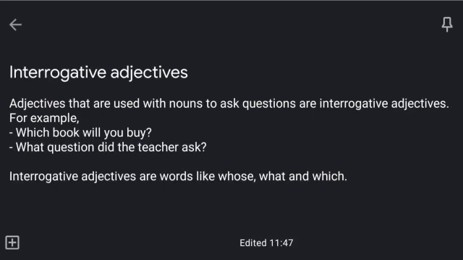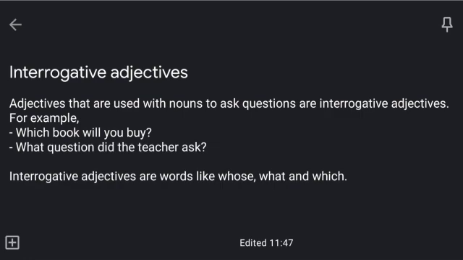Moving on to the fifth kind of adjective, interrogative adjectives. Adjectives that are used with nouns to ask questions are interrogative adjectives. So in interrogative adjectives, we use nouns and we ask questions in the sentences. For example, which book will you buy? Book is the noun and we are asking a question. Which book will you buy? So which is the adjective over here, the interrogative adjective, because it is asking a question.